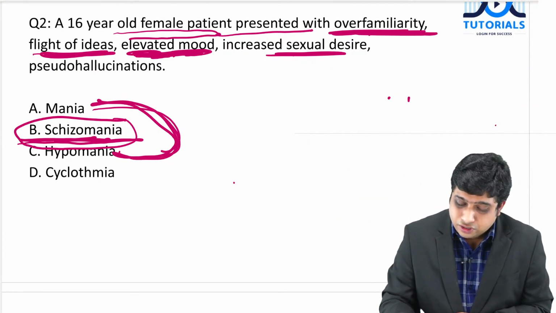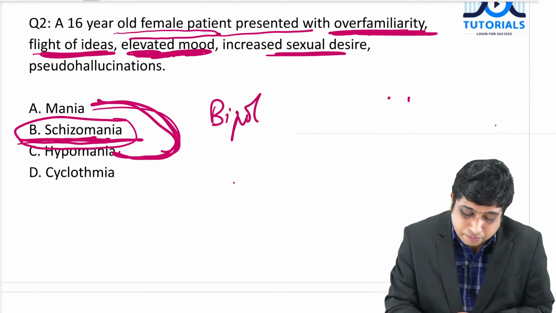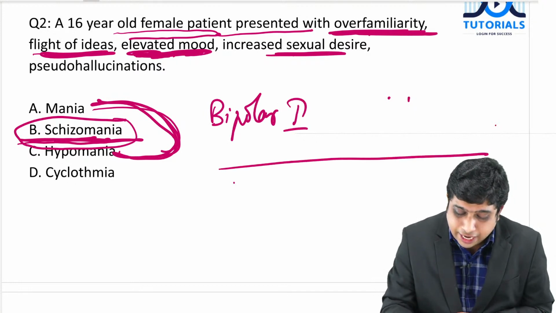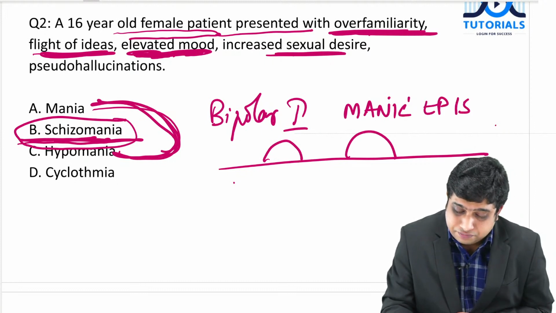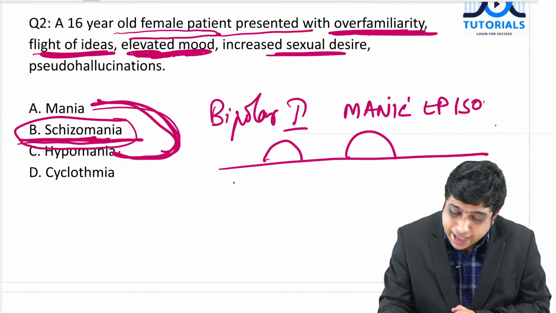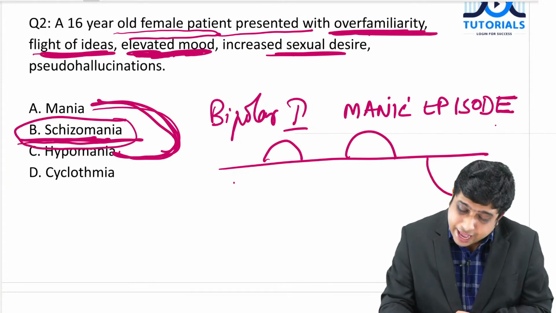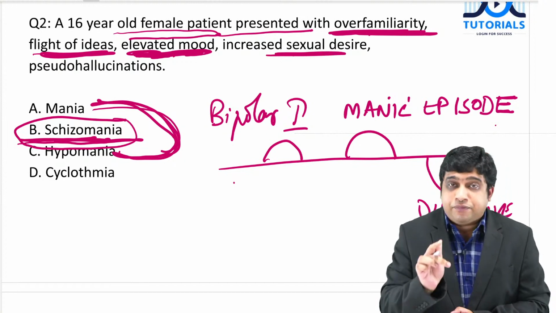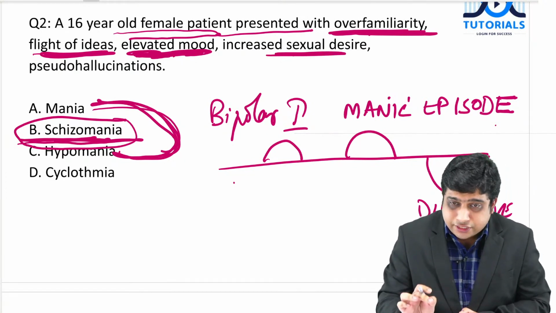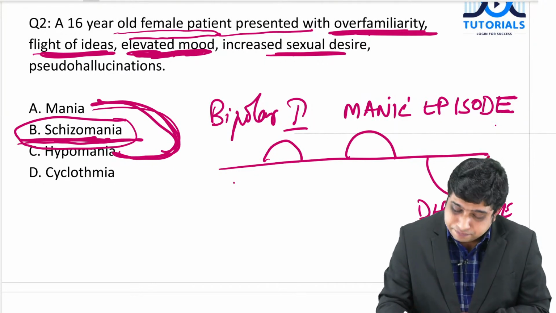First of all, I told you one thing: bipolar 1 should have one or more manic episodes. I didn't say manic symptom, manic episode. It may or may not have a depressive episode. This is very important: don't confuse episode with symptom.